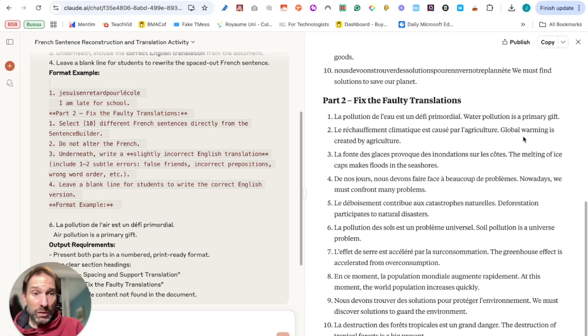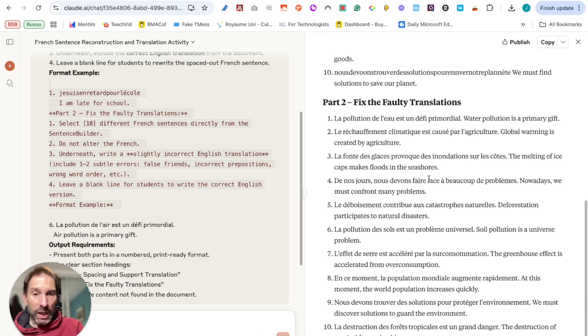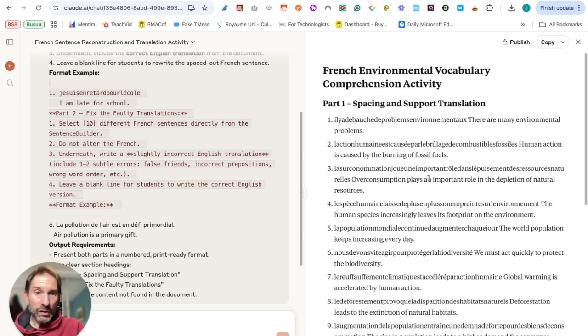Okay, the first one is good. Primary gift instead of a défi primordial. Global warming is created by agriculture. Caused by, okay. Melting of ice caps makes floods in the seashores. So makes and provoke, okay. So it's not too bad. Again, you have to check it, but I think it's done a pretty good job in that respect, and it's done whatever we asked it to do the first time. That's pretty impressive. So the prompt is good. It works.